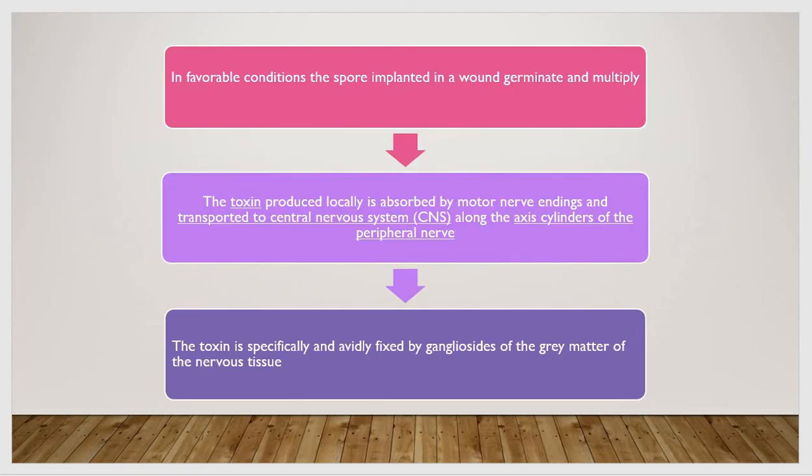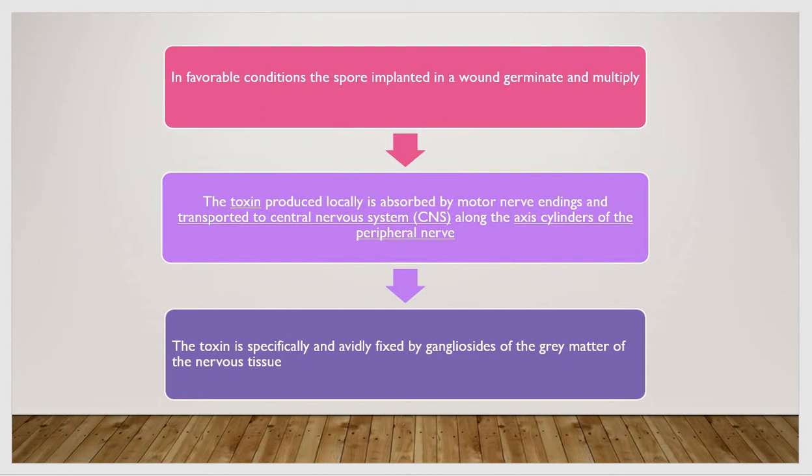So this flowchart shows the pathogenesis of this bacillus. In favorable conditions, meaning an anaerobic condition like in wounds, the spore implanted in a wound germinates and multiplies. The spores which have come in contact with the wound multiply and grow. Then, when they have multiplied enough, they produce a toxin locally, which is